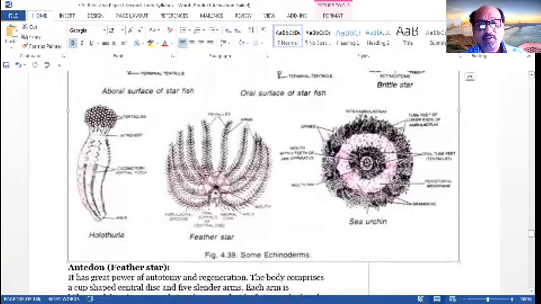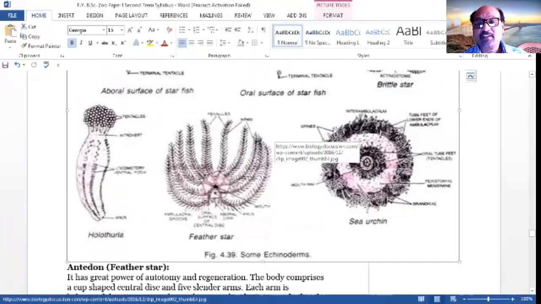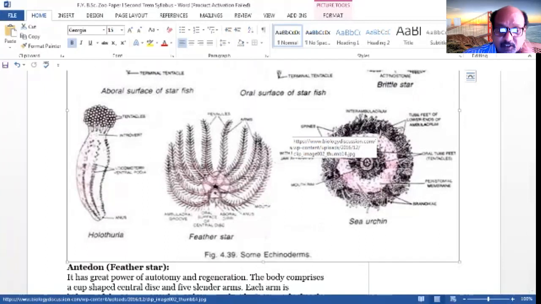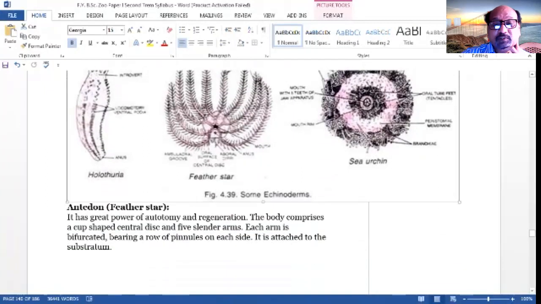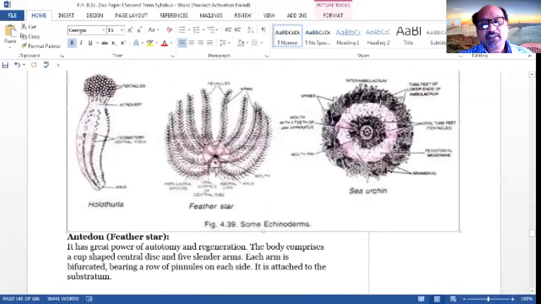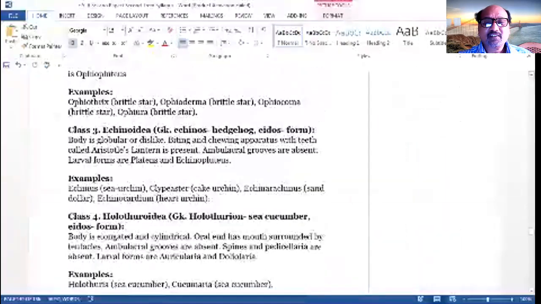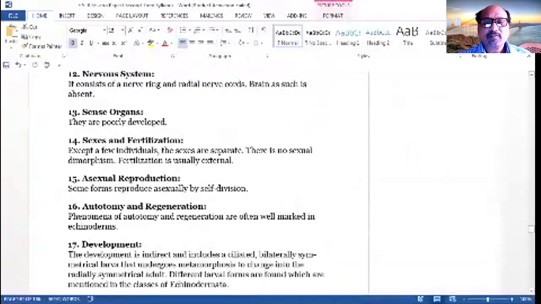See, the feather-like structure is found, as we say its spines look like feathers, with the central disc. The arms arise from there with feather-like structures. At the center, there is again the presence of the mouth. So, if you have not seen the images clearly,